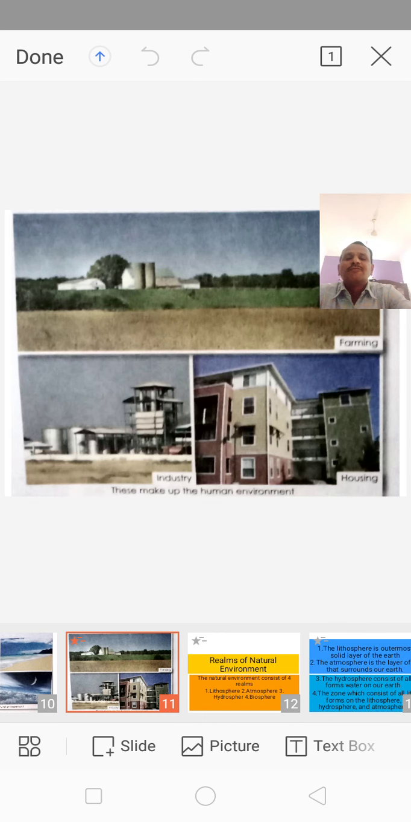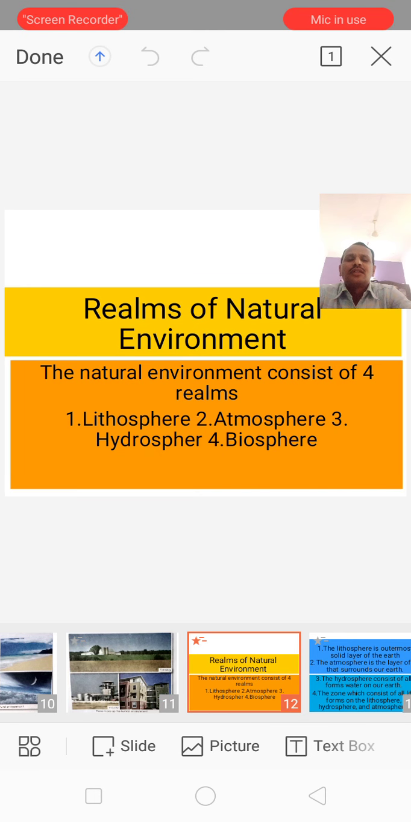We can see various pictures of the human environment. See here, the buildings and factories are created by humans. That's why it is called the human environment. Here, see, these are pictures of the human environment. The human environment is nothing but what is created by humans. It is called the human environment. Let us see the next slide.